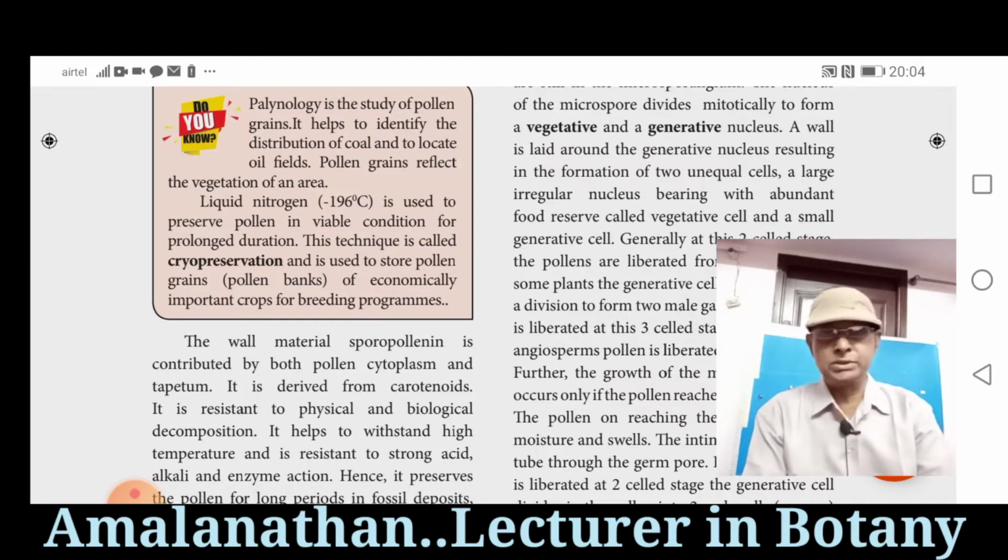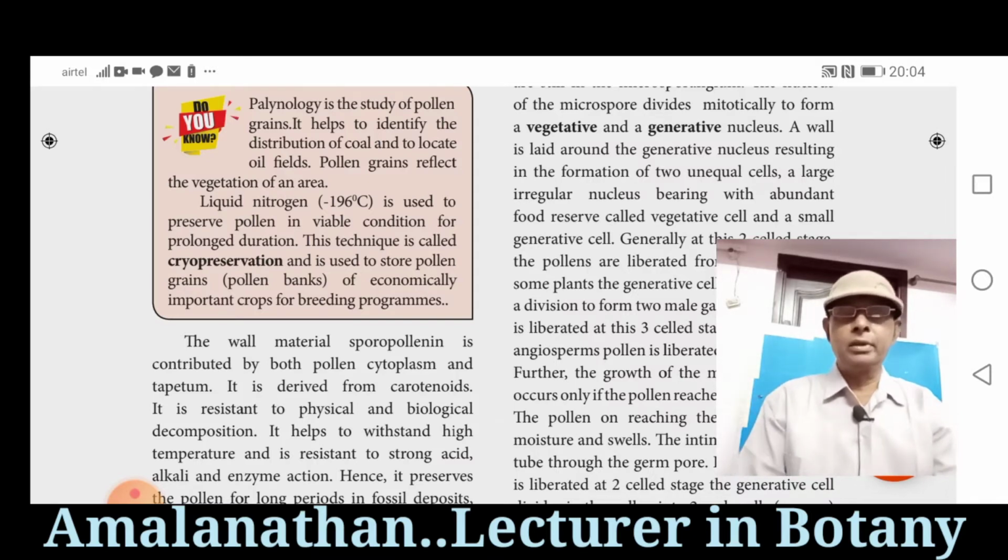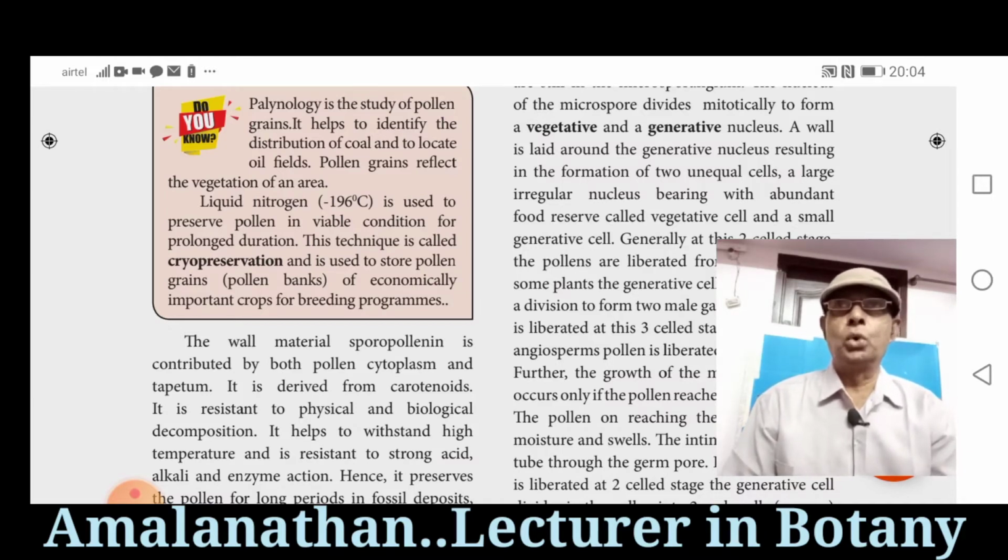It is a separate science which deals with the study of pollen grains. Palynology helps to identify the distribution of coal and to locate oil fields in the earth. Presence of pollen grains in the soil reflect the past and present vegetation of an area.